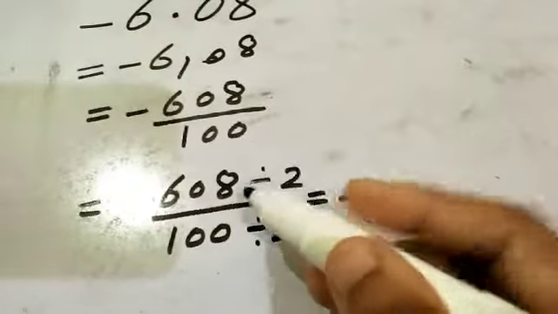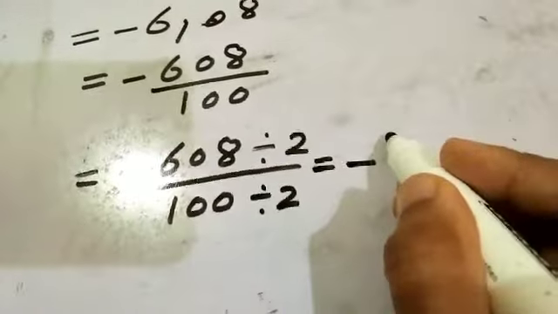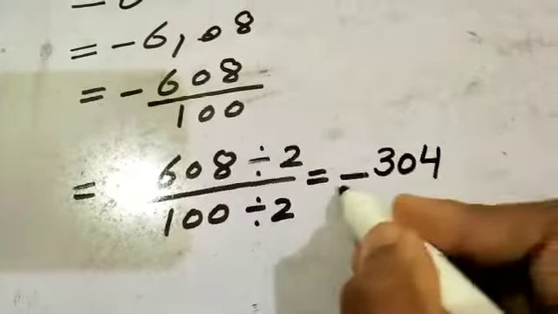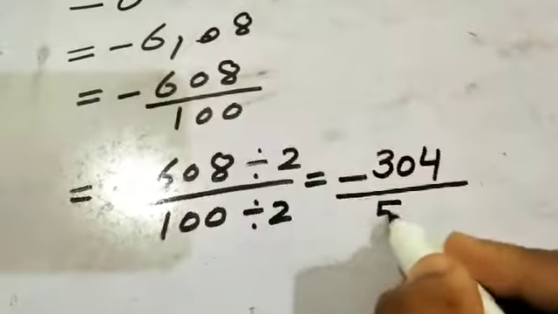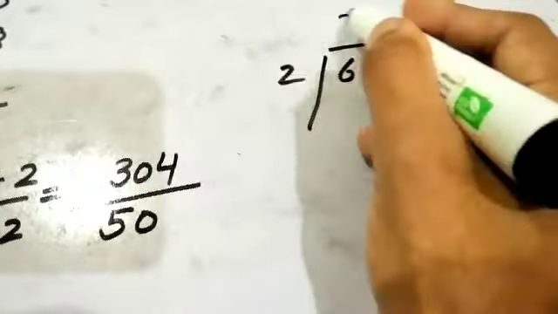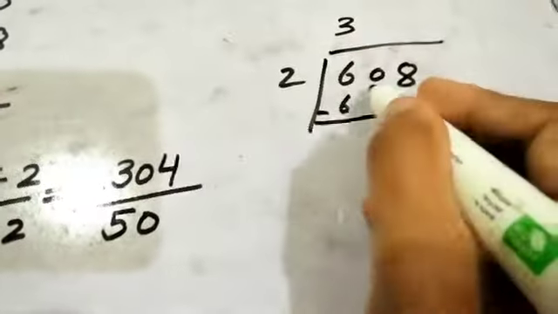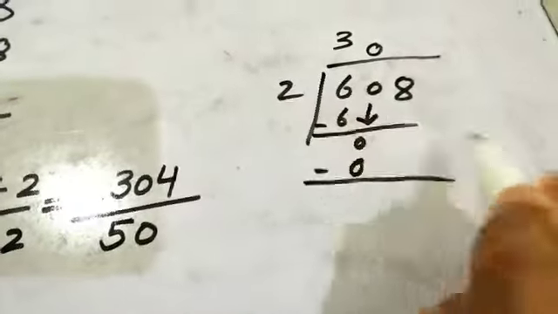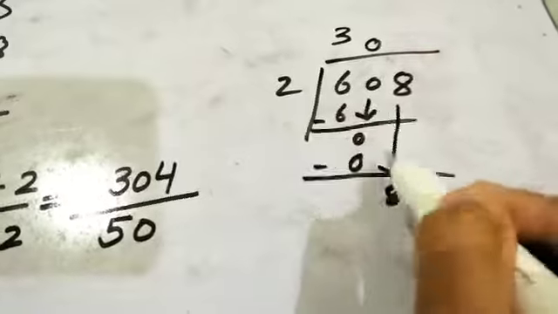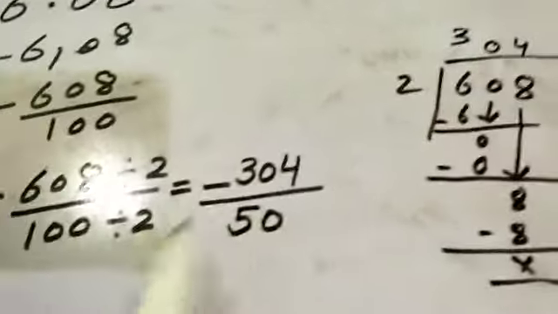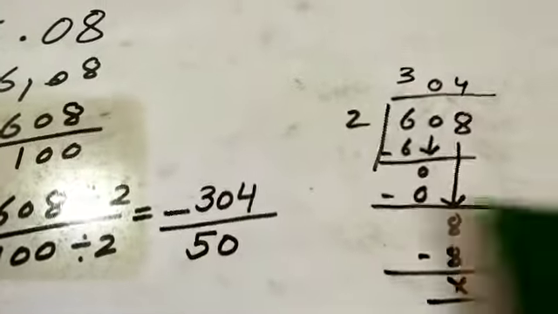608 divided by 2. So it will become 2 3 times 6, 2 0 times 0 and 2 4 times 8. 2 5 times 10, 2 0 times 0. You can check with the division. 608 divided by 2: 2 3 times 6, minus, write down the next number, 2 0 times 0, minus, write down the next number 8, 2 4 times 8. So the answer is the same, 304.